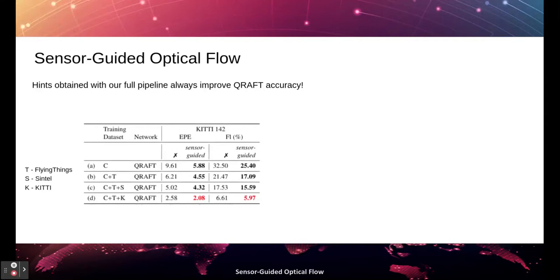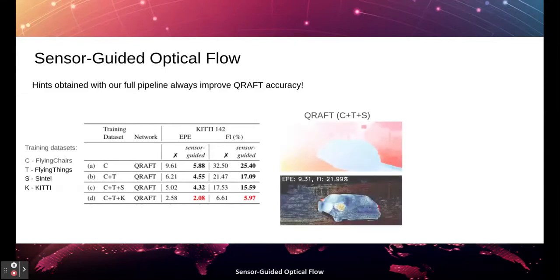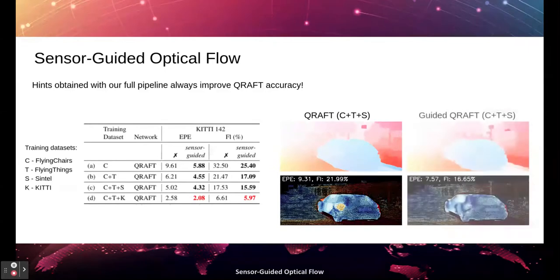Our experiments show that QRAFT, trained either on synthetic or real data, can always leverage the guidance provided by our pipeline to improve its accuracy. In this example, we show that QRAFT is fooled by shadows when trained on Sintel. The guidance softens this effect, as well as it improves some details, such as the pool behind the car.